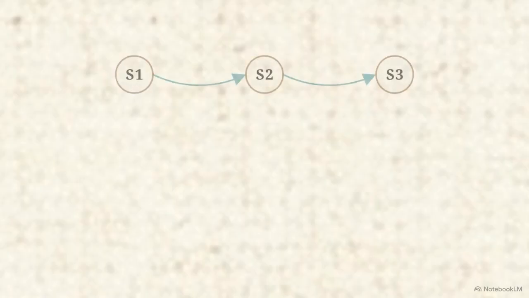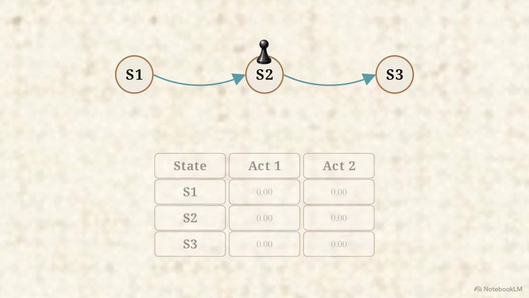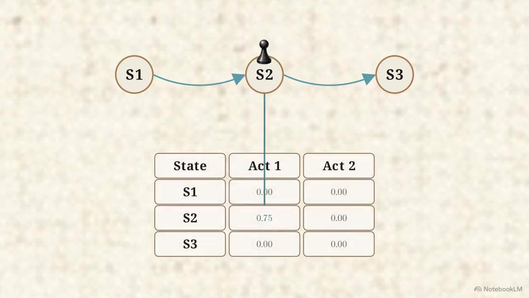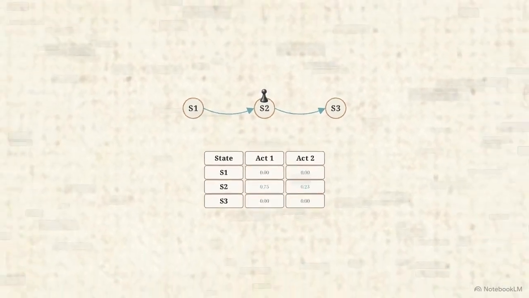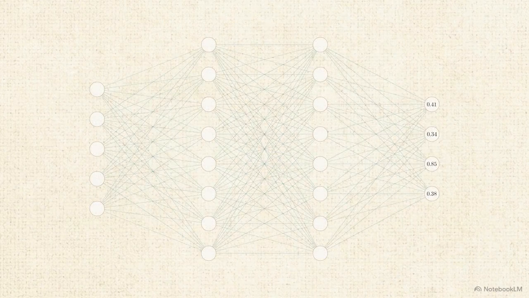This is structured through a Markov decision process. The agent exists in a state, takes an action based on a policy, receives a reward, and transitions to a new state. The agent optimizes its behavior by updating a Q table, which stores the expected reward for every action taken in every possible state. When the state space becomes too large for a table, as in complex game environments, a neural network is used to approximate these values, a process known as deep reinforcement learning.